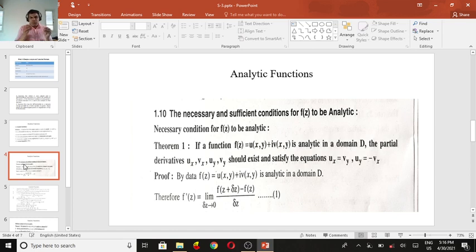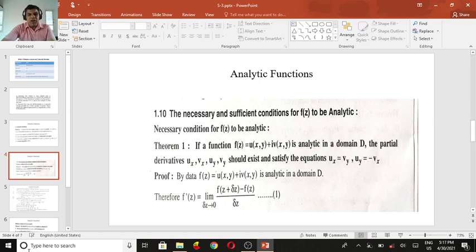If a function f of z equal to u of x,y plus i v of x,y is analytic in a domain D, the partial derivatives ux, vx, uy, vy should exist and satisfy the equations ux equal to vy, uy equal to minus vx.